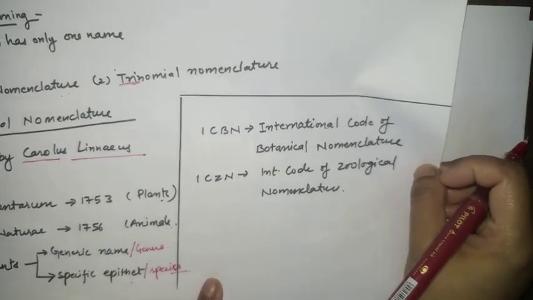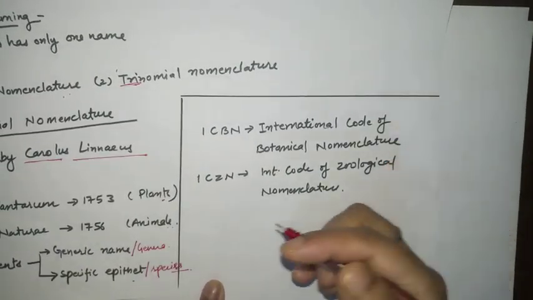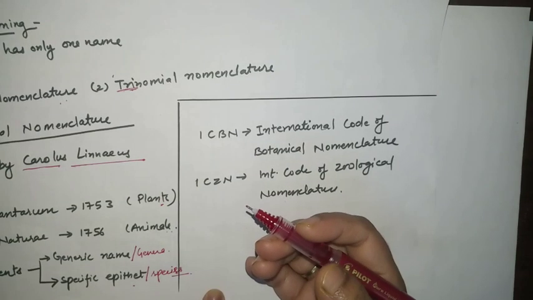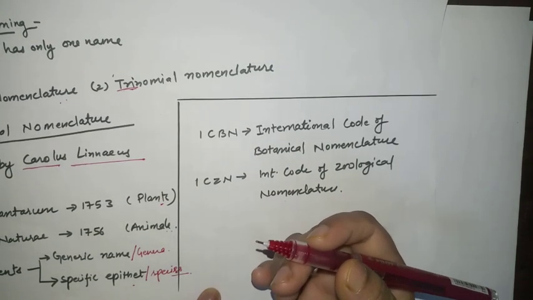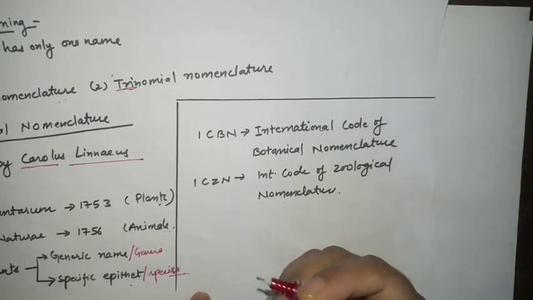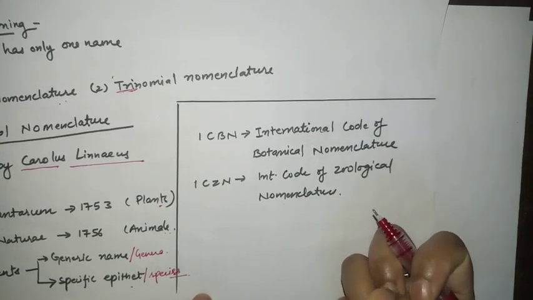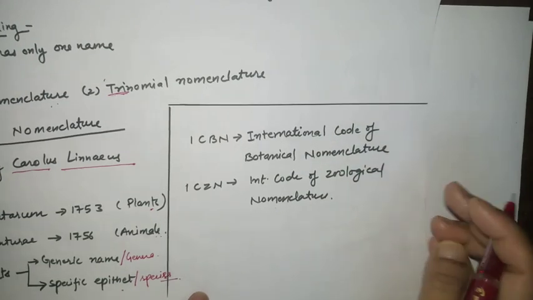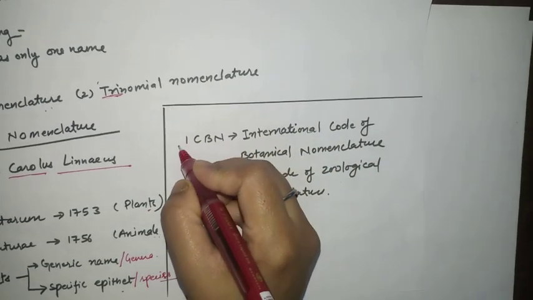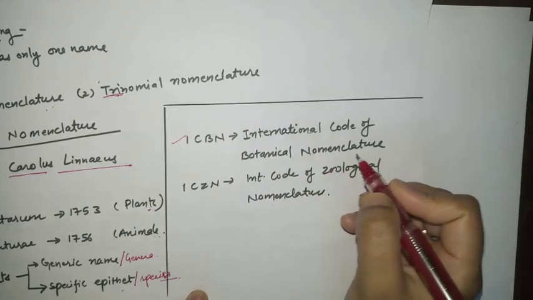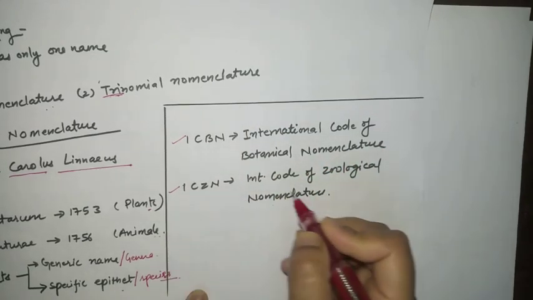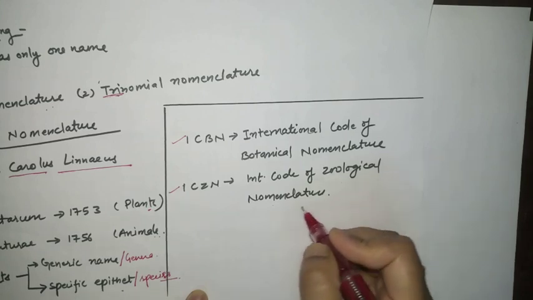Now, what are the organizations which deal with this nomenclature? See, in your case, you also got a name as you were born. So here also, plants and animals get their names. So what are these organizations? The first one is ICBN, which is very, very important, the International Code of Botanical Nomenclature, and the second one is the International Code of Zoological Nomenclature.